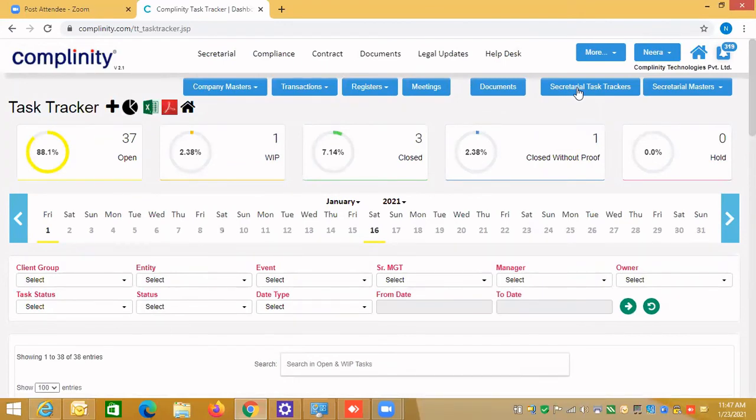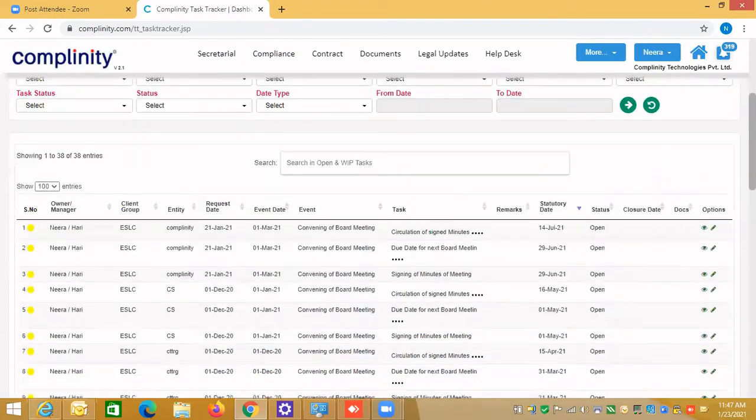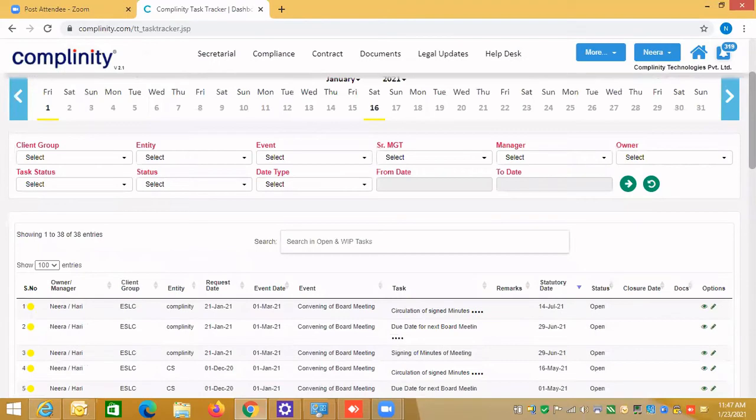You can also trigger those compliances, those events, from the secretarial task tracker. Complinity has provided you almost hundreds of events which you can trigger. Let's see how you can do it. If I click on the secretarial task tracker, you will see what we call a dashboard. All the tasks which we have created will be listed over here.